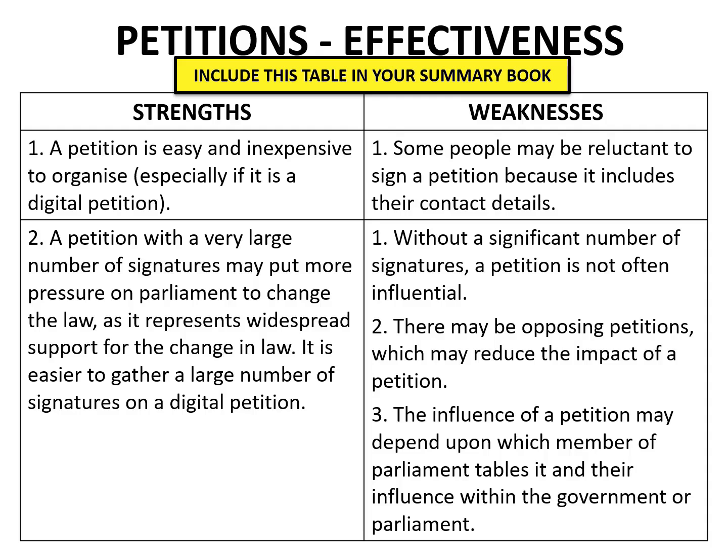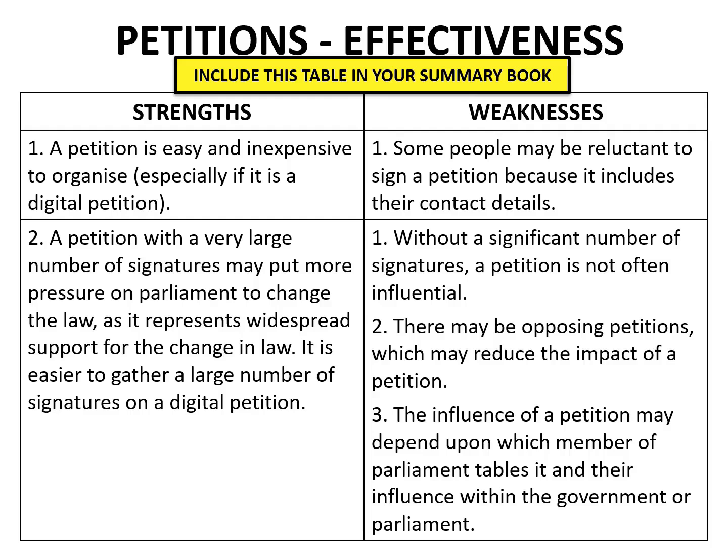As we know, because the Australian parliamentary system is based on representative government, members of Parliament will be more inclined to vote for a change in the law where this is supported by voters, because otherwise they risk being voted out of Parliament at the next election. It is likely to be easier to gain a larger number of signatures for a petition using a digital petition rather than a print petition.